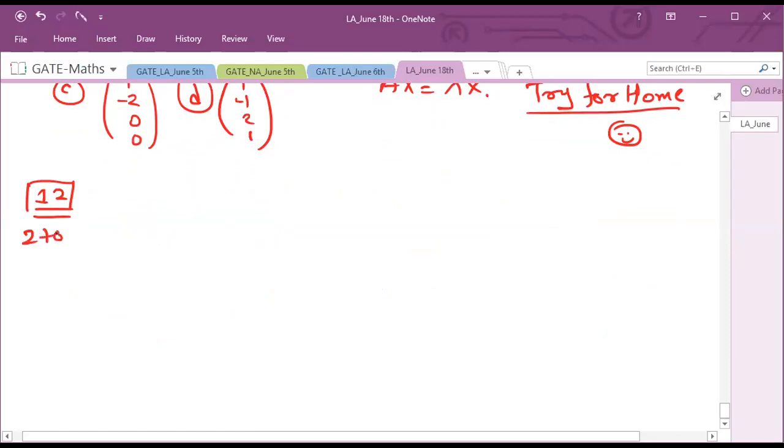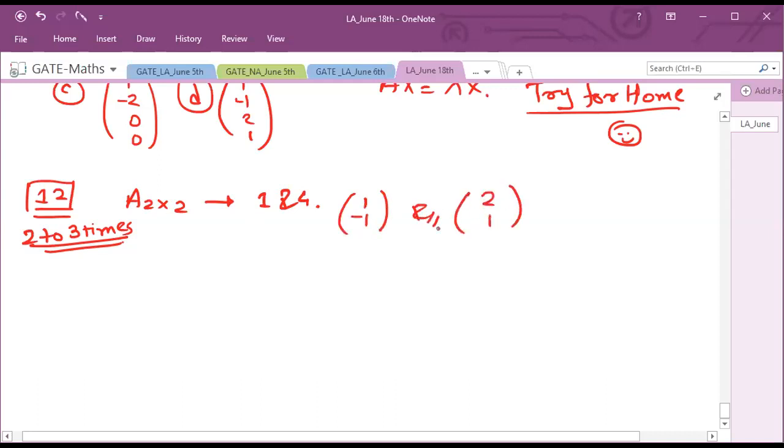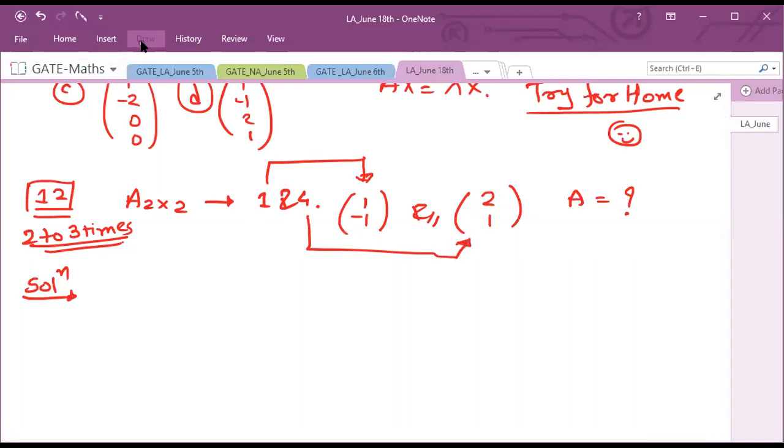This came 2 to 3 times in GATE, students. Okay, this is an important question. A is a 2 by 2 matrix and its eigenvalues are 1 and 4, with corresponding eigenvectors 1 minus 1 and 2 1. Then what is A? That we have to find out. That means for eigenvalue 1 your corresponding eigenvector is 1 minus 1, and for eigenvalue 4 your corresponding eigenvector is 2 1.